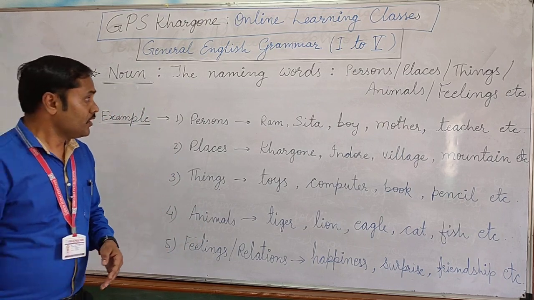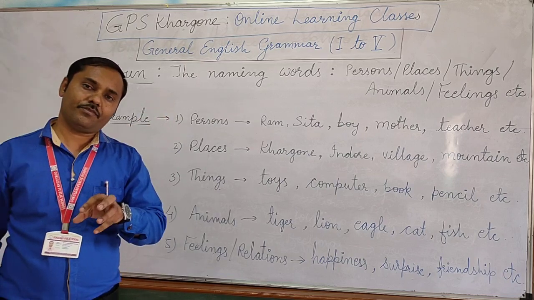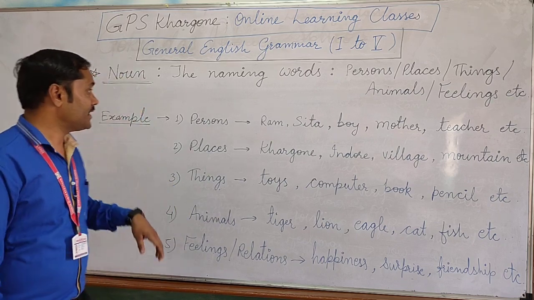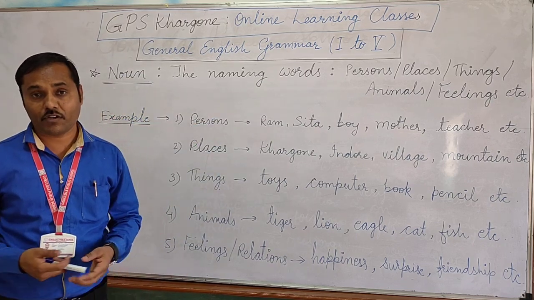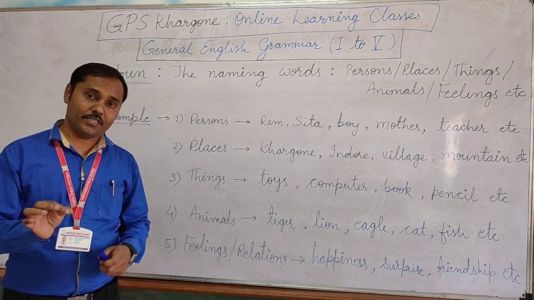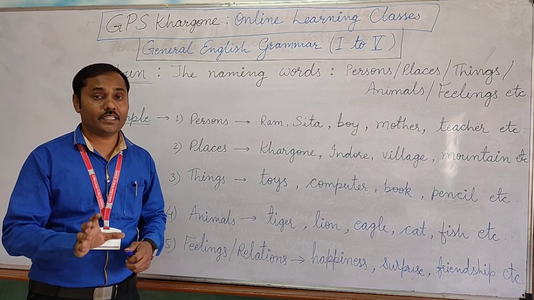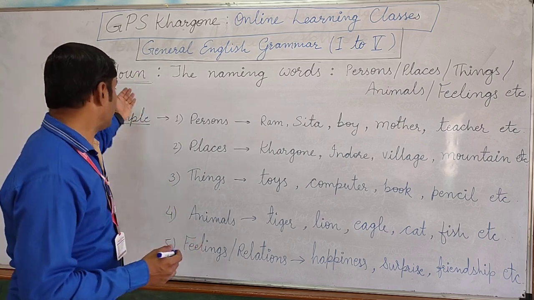Okay. So the very simple definition of the category noun is, these are the naming words. These are the naming words because each and every word which gives the name of anything, any person or any place, that is called noun.